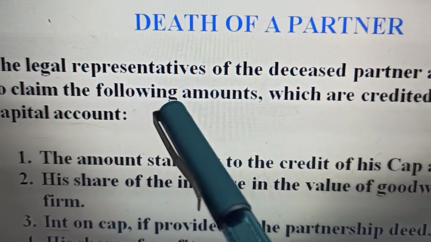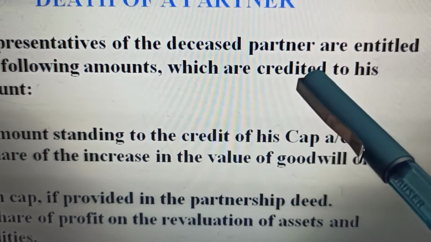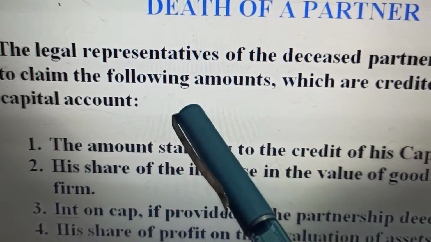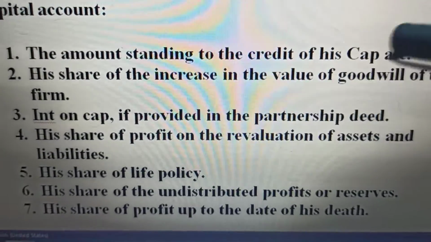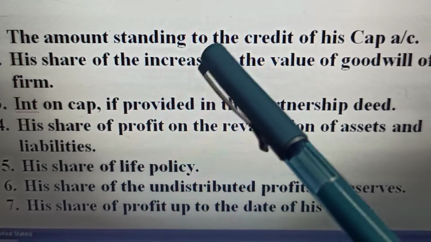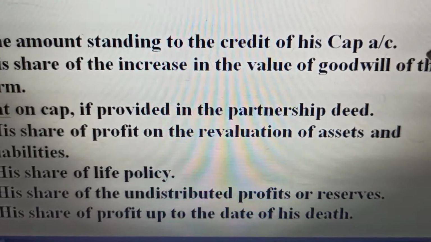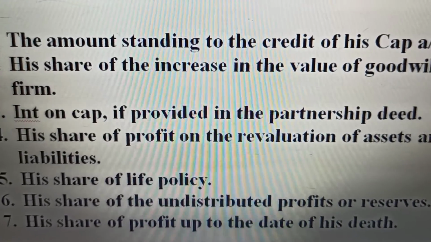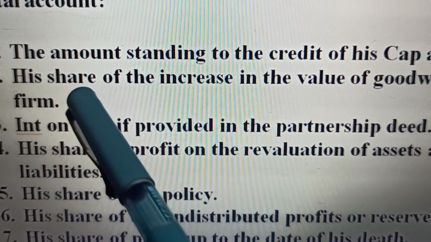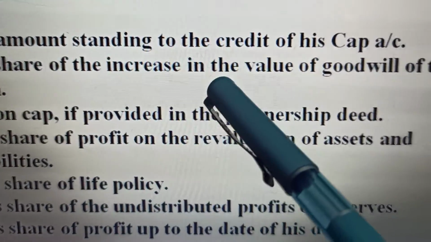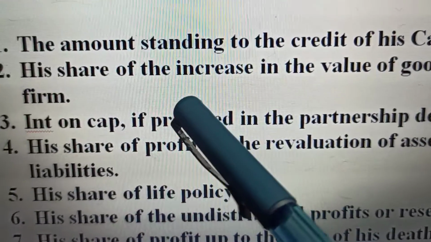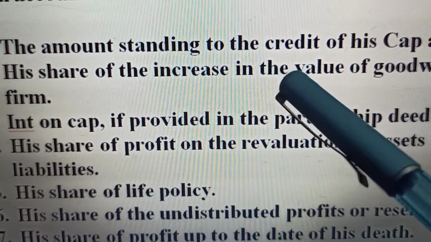The legal representatives of the deceased partner are entitled to the claim of the following amounts. What are the amounts to be given to him? The amount standing to the credit of his capital account. His share of increase in the value of goodwill of the firm, in case we revalue the goodwill.